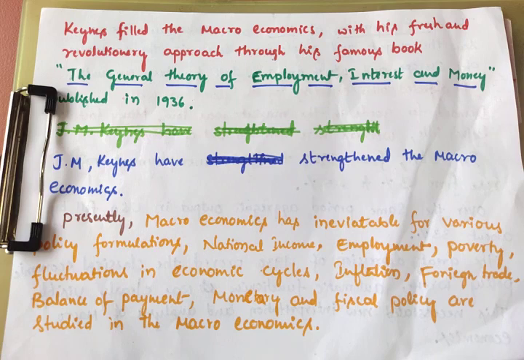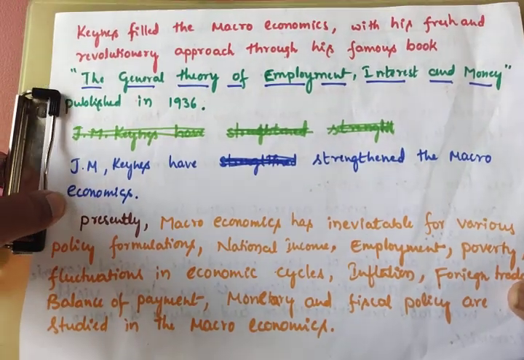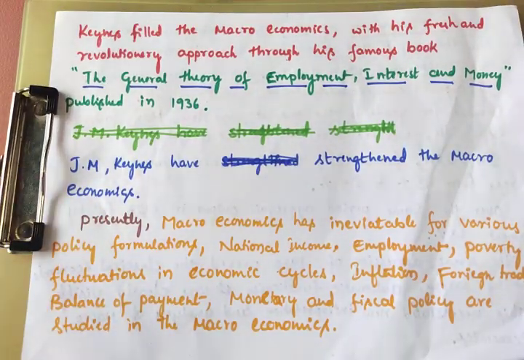So he has filled macroeconomics with his fresh and revolutionary approach through his famous book, The General Theory of Employment, Interest and Money, which he published in 1936. Very important book. This is Keynes' famous book, The General Theory of Employment, Interest and Money, published in 1936.